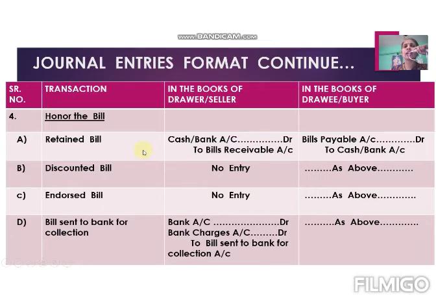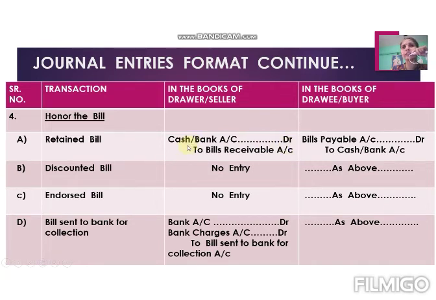If previously he used the option retain the bill, meaning on due date the bill is with the drawer, he is getting the payment of the bill. That's why cash or bank account is debited, because he is getting payment.